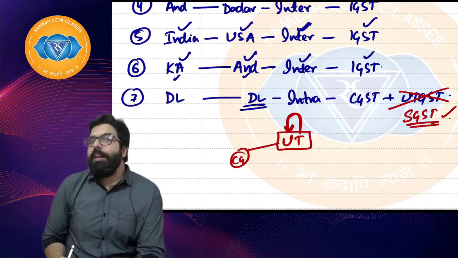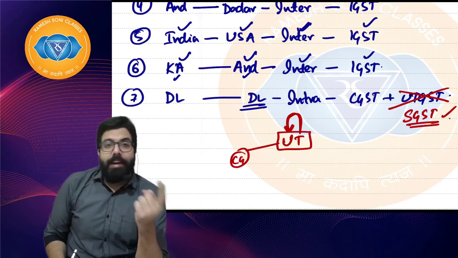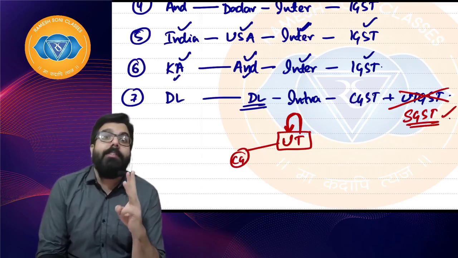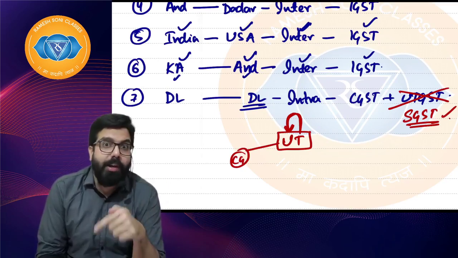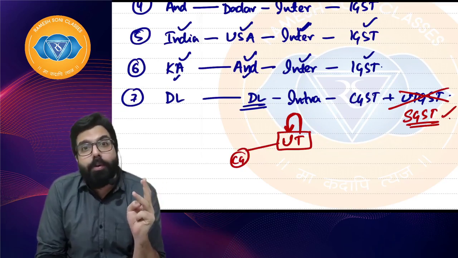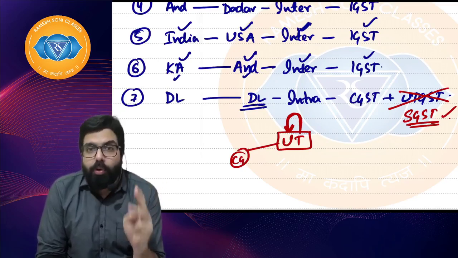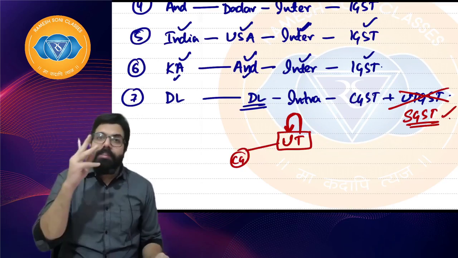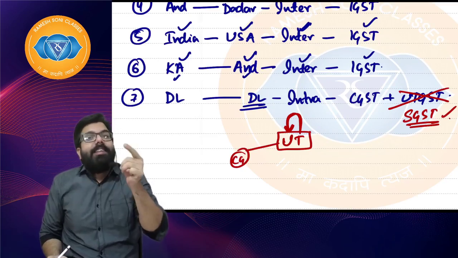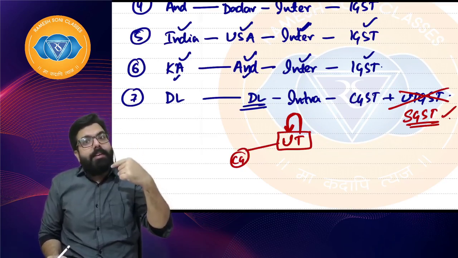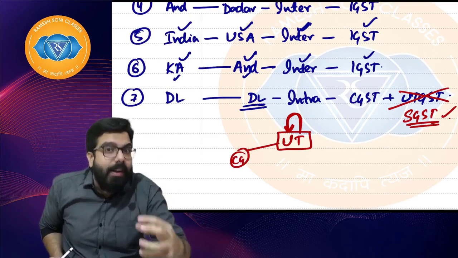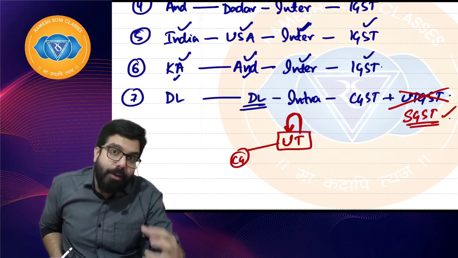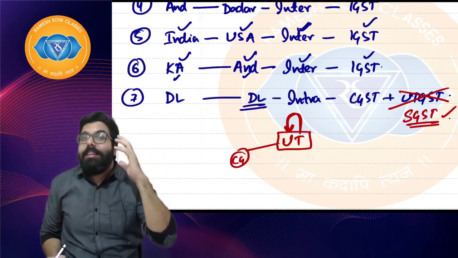Delhi has its own chief minister and its own legislature. Puducherry has its own legislature. Jammu and Kashmir, although a union territory, still has its own legislature and its own chief minister, right everyone? So these are the three UTs which are like states only. In GST, states include all the states plus a UT with legislature. That is the definition given.